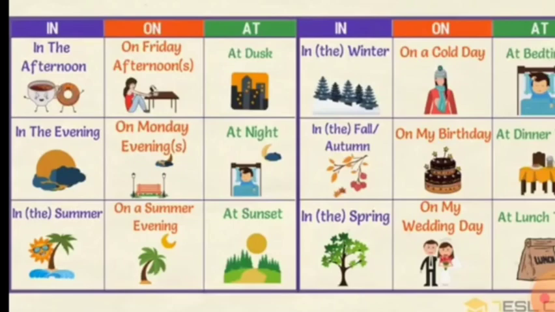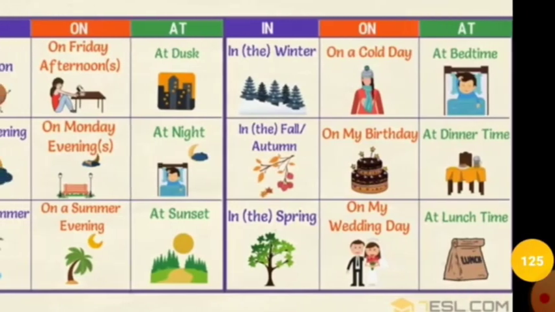Similarly, in the summer, or on a summer evening. When we use season plus specific part of a day, then on. At dusk, at night, at sunset. So for all the dark things, dusk, night, sunset, when there is not much light, we use at. Similarly, in the summer, in the winter, in the autumn, in the spring, but on a cold day, on my birthday, on my wedding day, at bedtime, at dinner time, at lunch time.